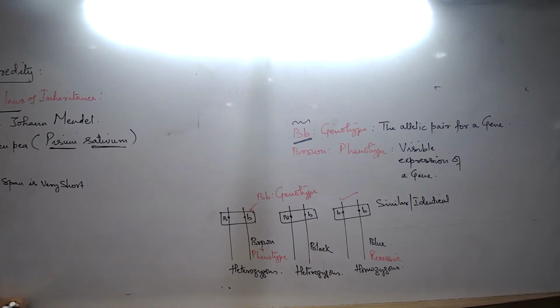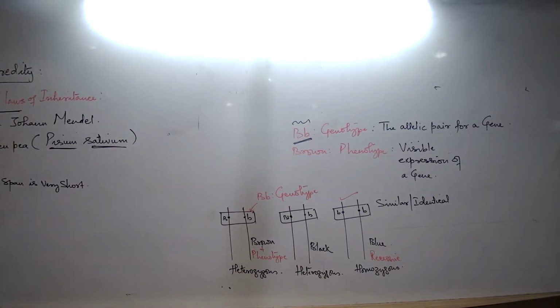So a plant or an animal with a shorter lifespan is always a very good experimental material, so that new generations you will be able to see. You will be able to see what type of features are getting expressed and what type of features are not getting expressed. So the lifespan of the pea plants is very short. So that makes the pea plants a very good experimental material.